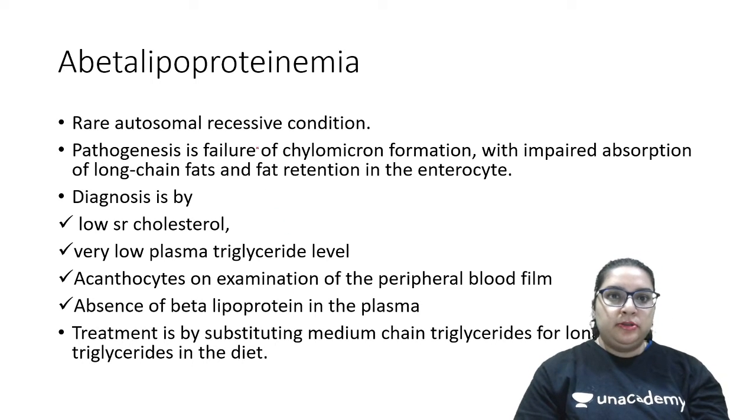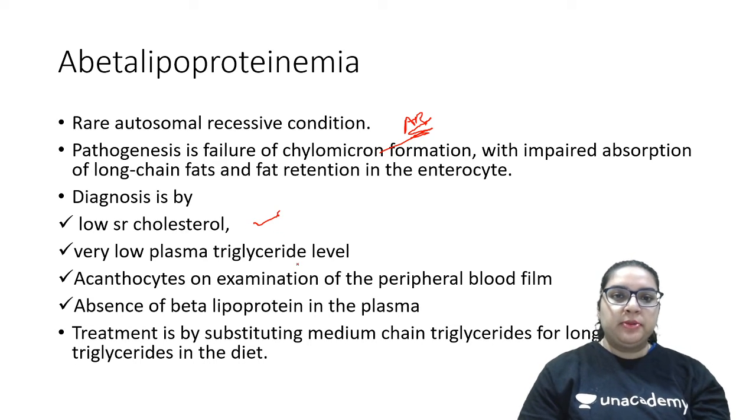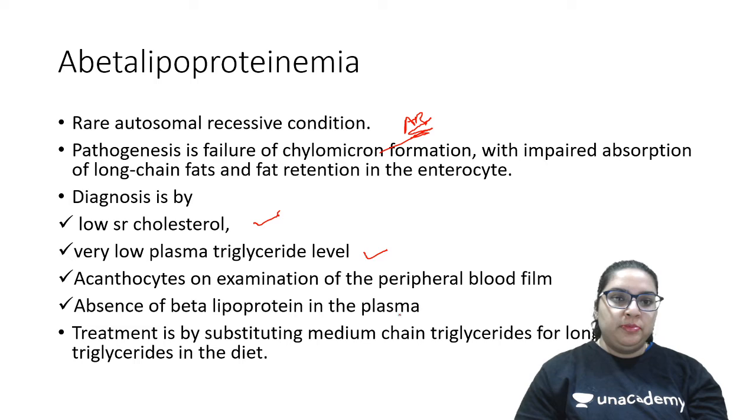So here this is an AR condition, autosomal recessive. The best diagnosis you can always find with the serum cholesterol levels, very low plasma triglyceride level, acanthocytes on examination of the peripheral blood film, and absence of beta lipoprotein in the plasma.